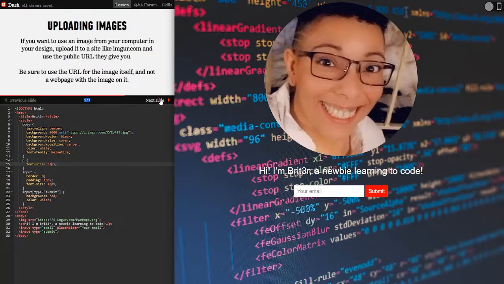Uploading images. If you want to use an image from your computer in your design, upload it to a site like Imager and use the public URL they give you. Be sure to use the URL for the image itself and not a web page with the image on it.